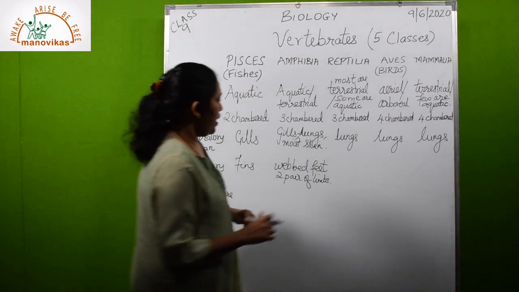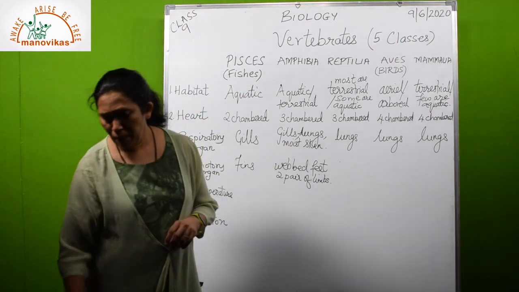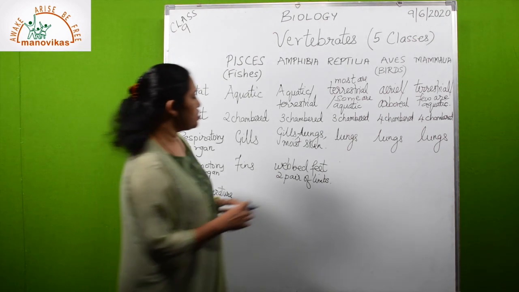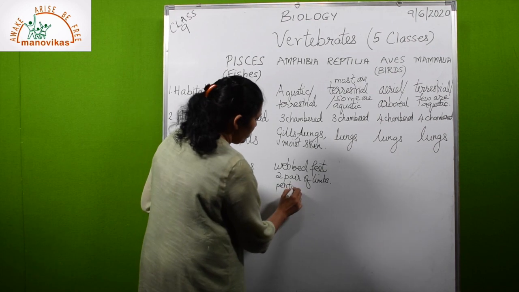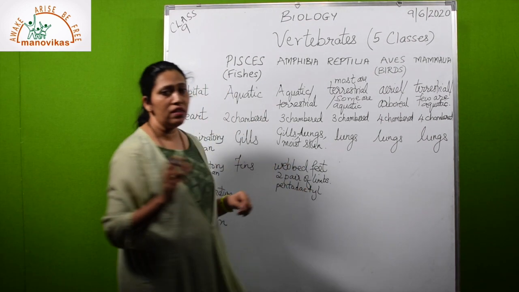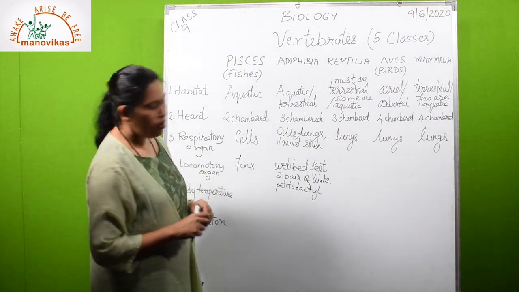In reptiles, they have one pair of limb. In case of amphibia, it is called pentadactyl, that is the limbs have 5-digit fingers always.